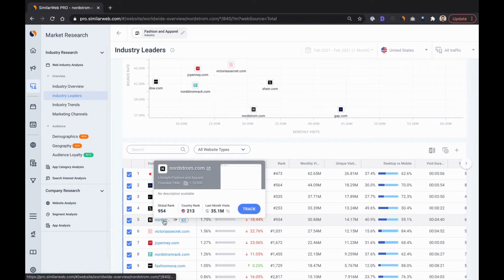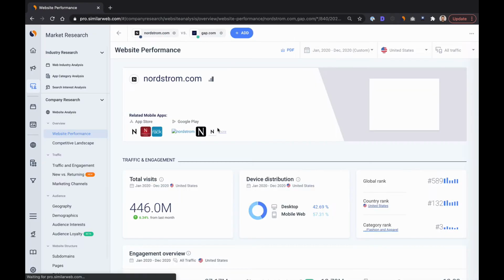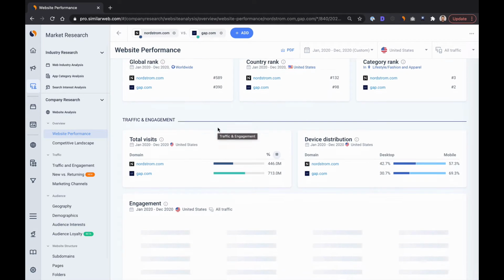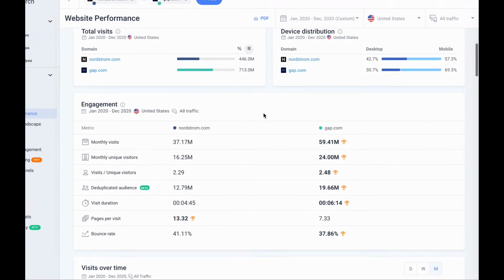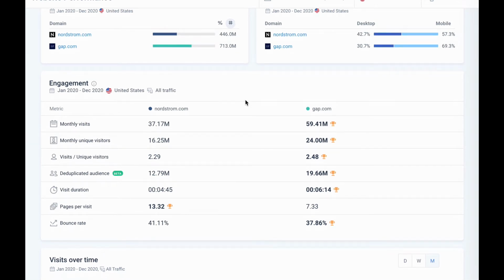Clicking on Nordstrom, we're able to compare our website performance to theirs. Here you can see head-to-head across all major digital metrics. In 2020, we beat them in almost every category here. Visitors, time on site, bounce rate, you name it.